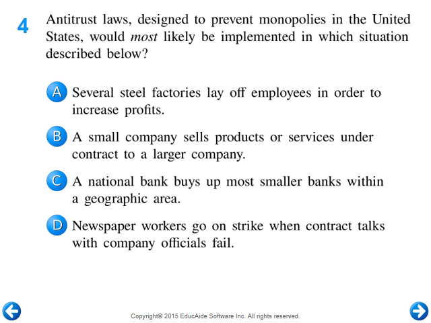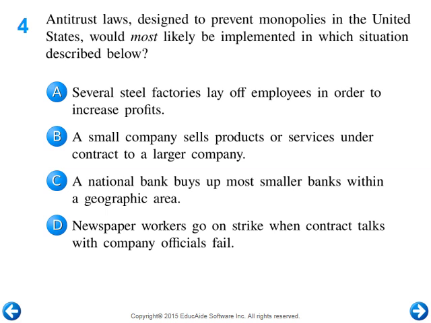Number four, antitrust laws designed to prevent monopolies in the United States would most likely be implemented in which situation described below? A monopoly is where one person or one company takes over an entire industry. So A, several steel factories lay off employees in order to increase profits. No, it's several different factories. It has nothing to do with taking over the market. B, a small company sells products or services under contract to a larger company. No, that's just one company working for another.